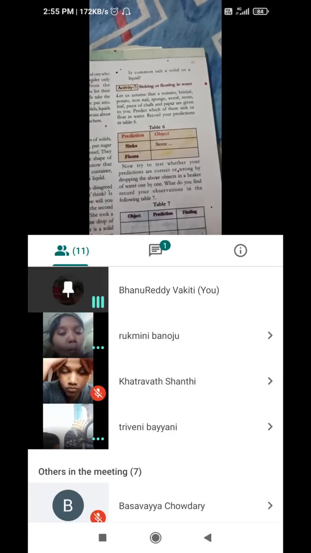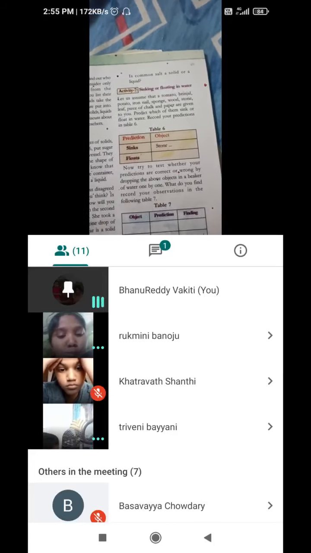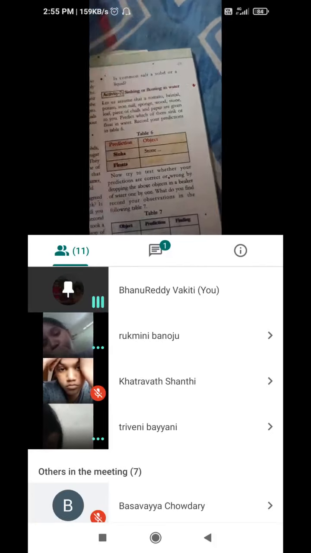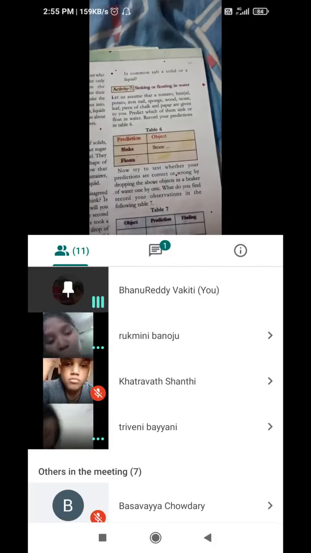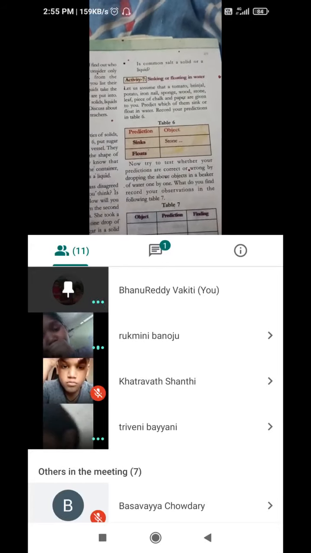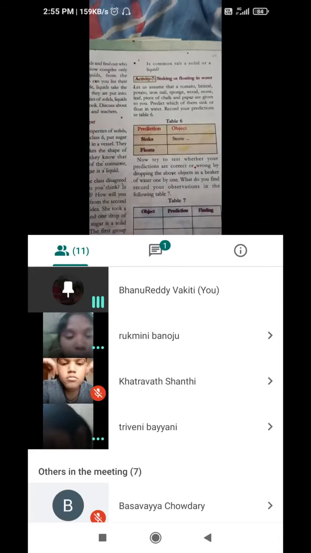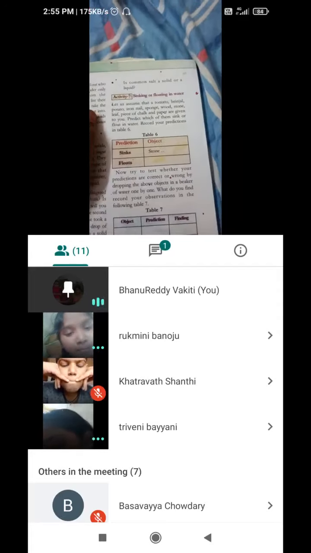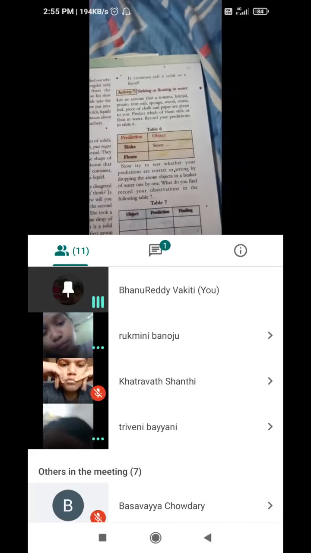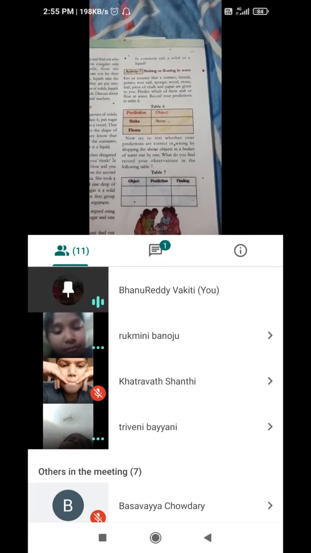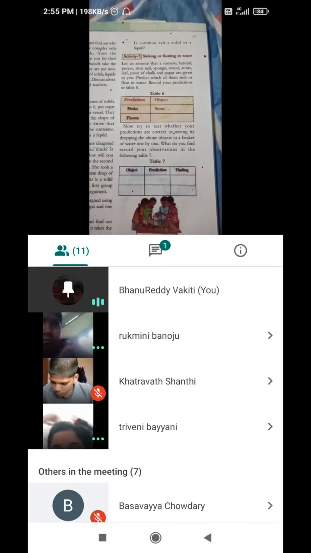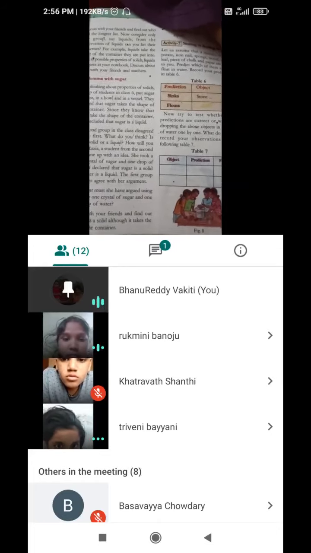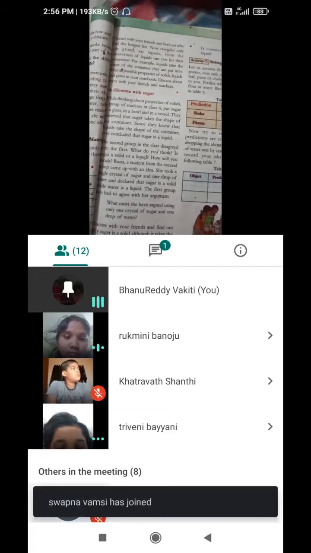Some materials sink inside the water if we put them into the water, and some float on the top of the water. A piece of chalk, a paper, a sponge, an iron nail, these are the items. If we observe by putting those into the water, some sink and some float. Why? Because of this, I want to tell you something: density.